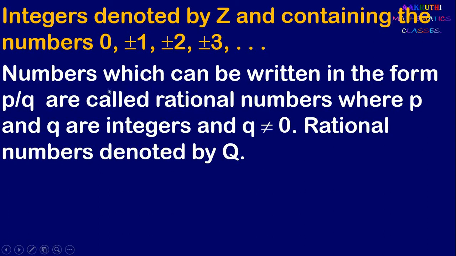Next it is rational numbers. Numbers which can be written in the form p by q are called rational numbers. Here p and q are integers and q is not equal to 0. Rational numbers are denoted by Q.